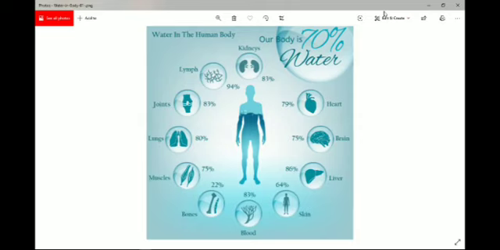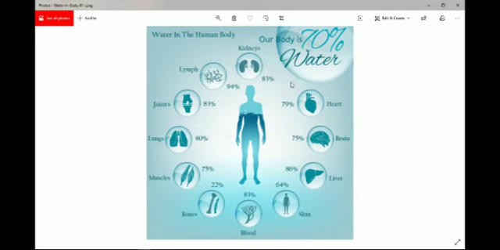You can see in this diagram, in this picture, it shows our body is 70% water. That means whatever the weight of our body is, suppose a person is 40 kg or 50 kg or 25 kg, okay? It depends on our age, isn't it? Our weight also increases as we grow up. So whatever the weight of an individual is, about 70% of our body is made up of water.